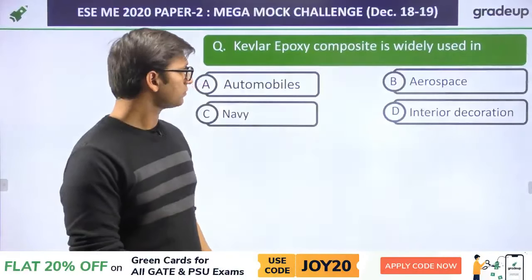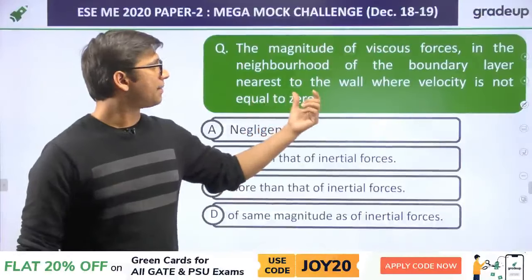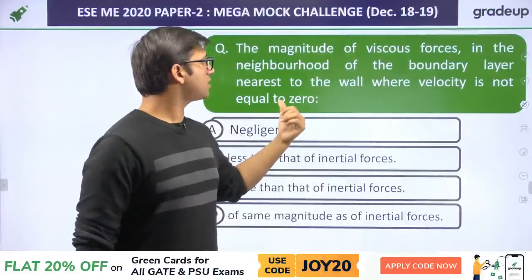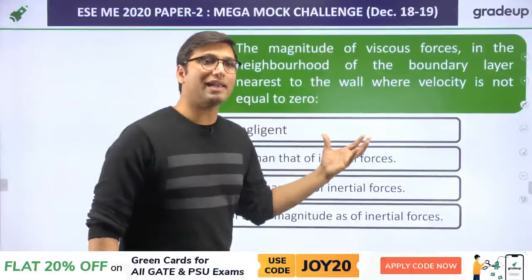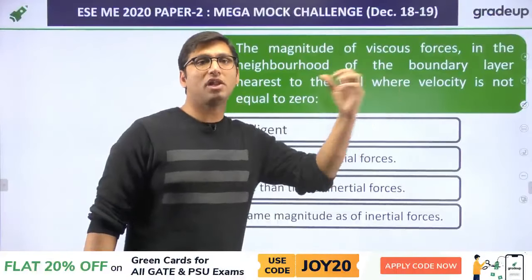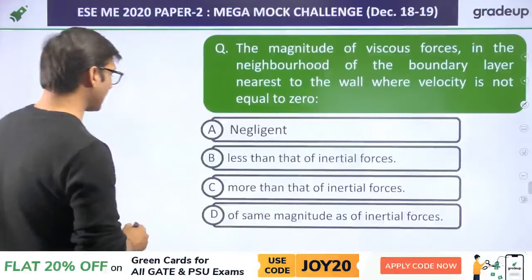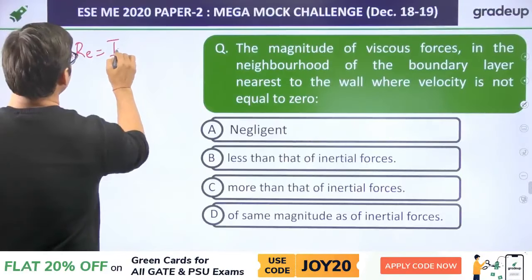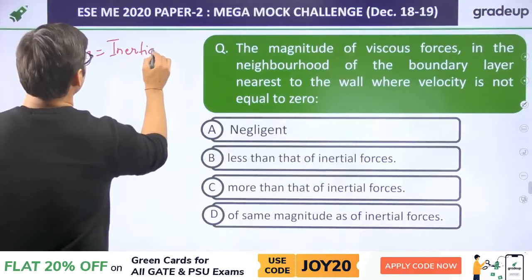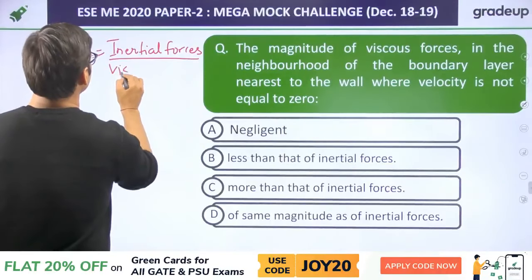Okay. Next question: the magnitude of viscous forces in the neighborhood of the boundary layer nearest to the wall, where velocity is not equal to 0. In the boundary layer where velocity is not equal to 0, what is the meaning of this? Velocity not equal to 0 means, we always remember this, the Reynolds number, which is equal to the ratio of inertial forces over viscous forces.